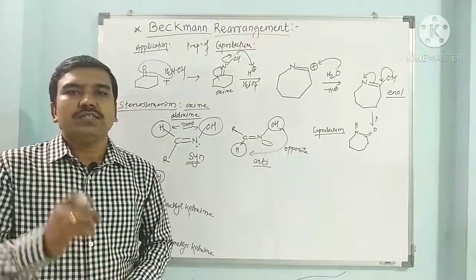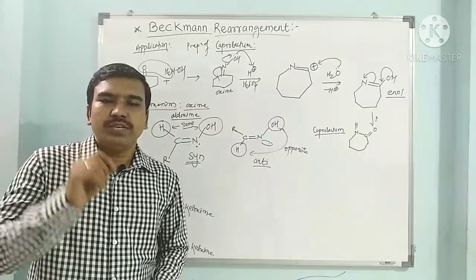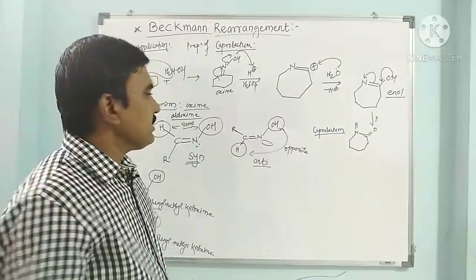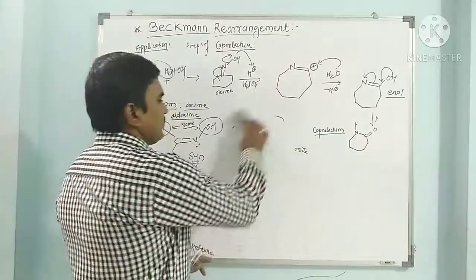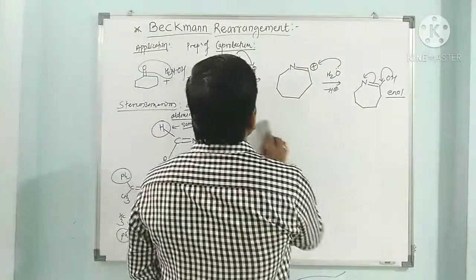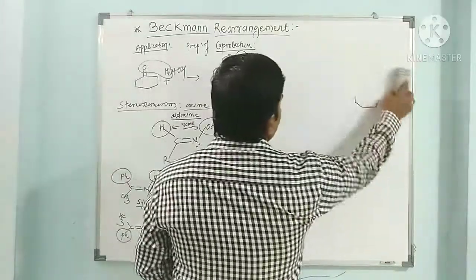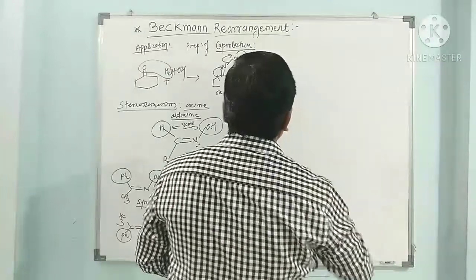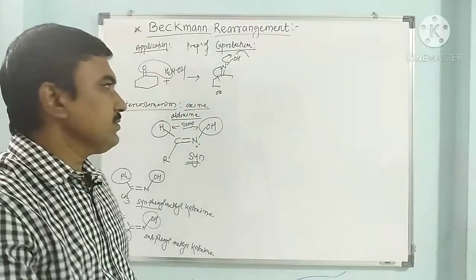Now we have to see the stereochemistry of Beckmann rearrangement. The Beckmann rearrangement is highly stereospecific in nature. What is meant by stereospecific?